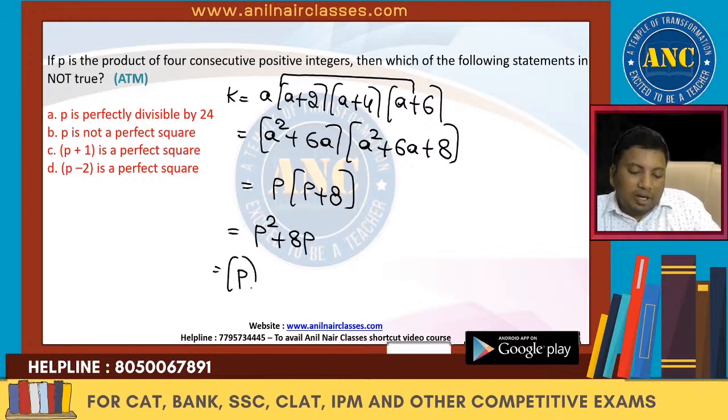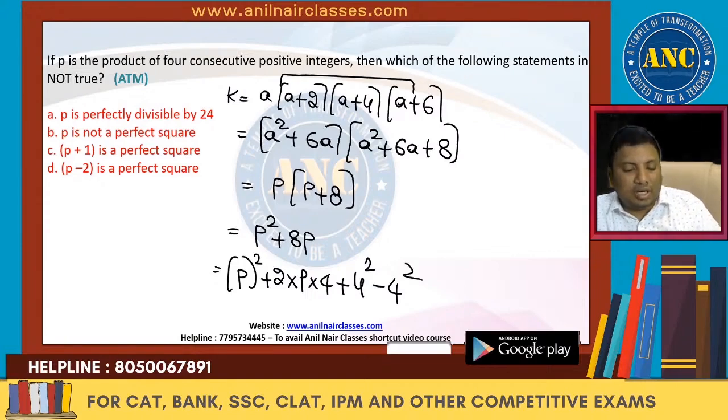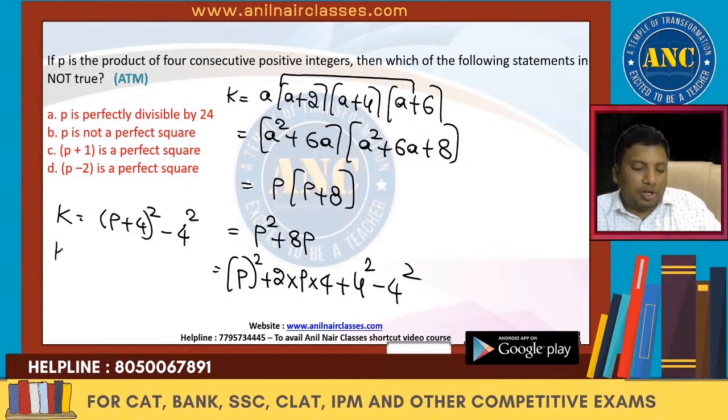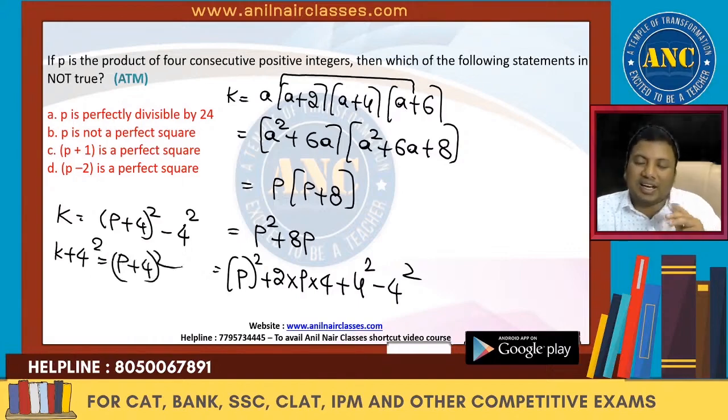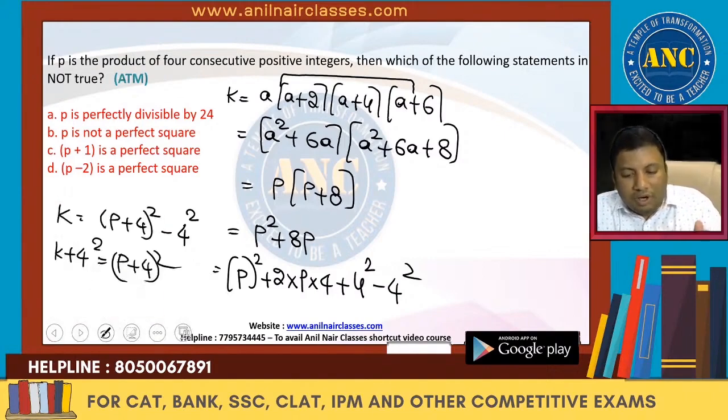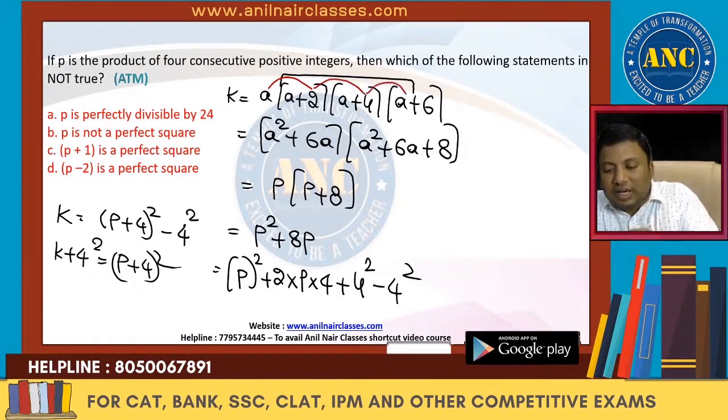This is p square plus 2 into p into 4 plus 4 square, minus 4 square. Are you all with me? So this is p plus 4 whole square minus 4 square. So k plus 4 square is p plus 4 whole square. I hope it is clear, right? There is a reason for what I am trying to say. How many terms are there here? 4 terms are there. What is the difference? It is 2.